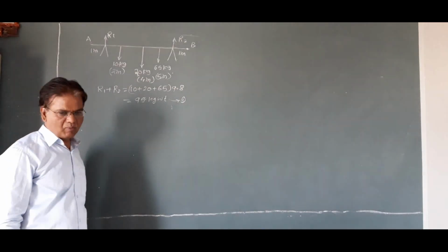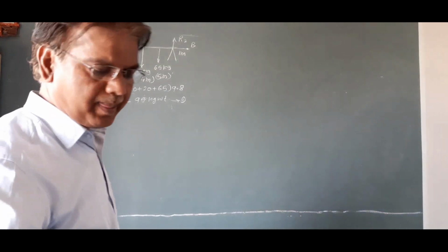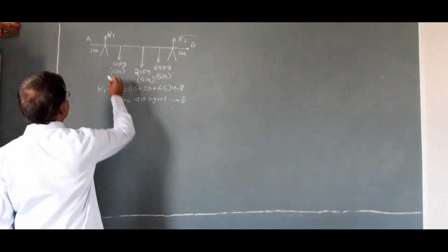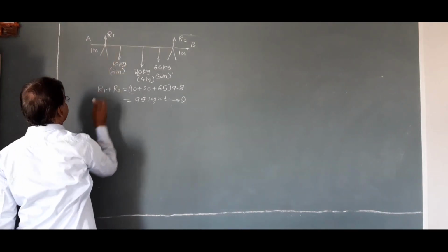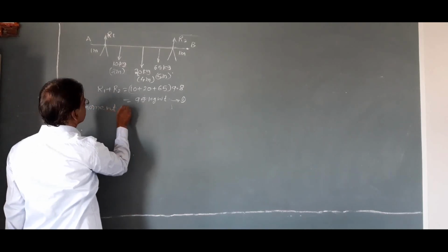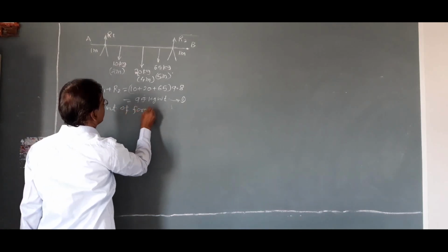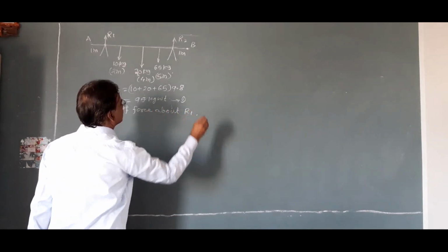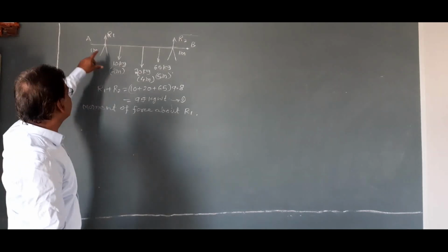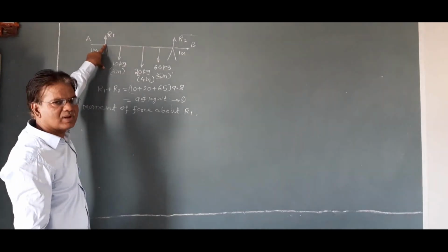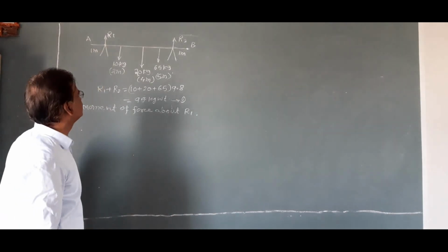Here, if we take moment of forces about point R1, or moment of force about R1, then we can say that R1 produces moment of force 0 as axis of rotation is at R1.